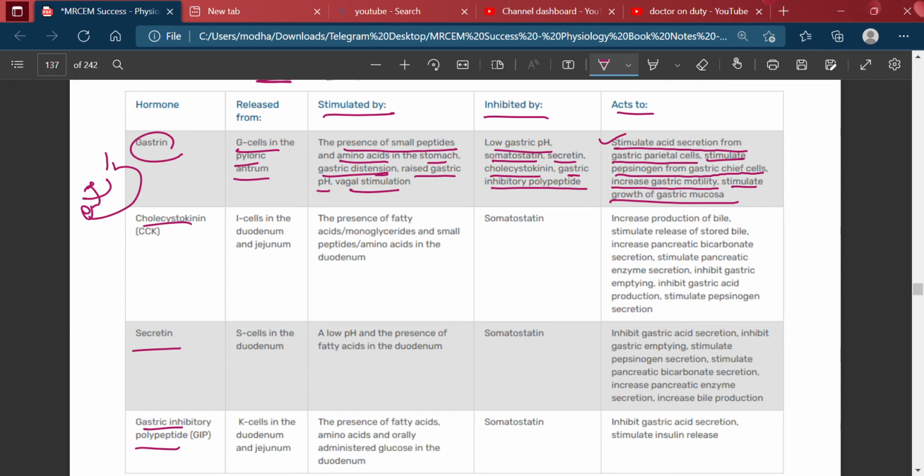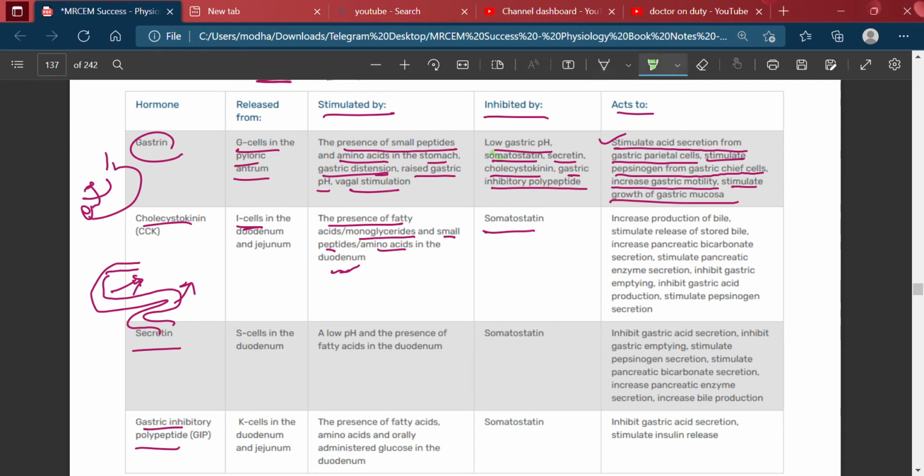Then cholecystokinin is secreted from the I cells in the duodenum and the jejunum. The presence of fatty acids, monoglycerides, small peptides, and amino acids in the duodenum will stimulate the CCK secretion, and somatostatin will decrease it.